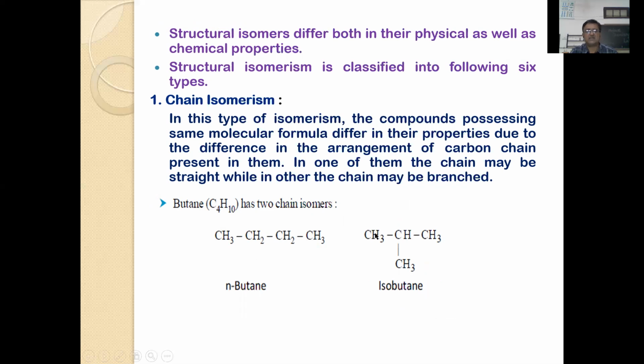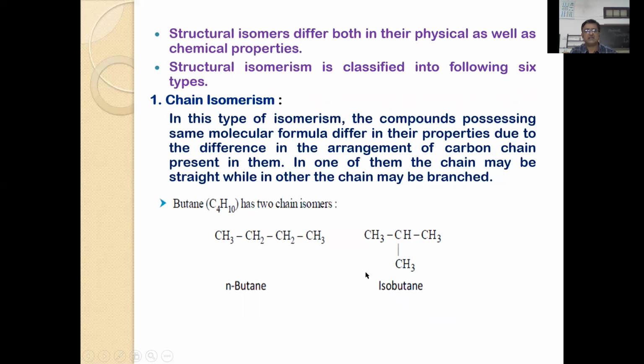Compounds having the same molecular formula, but differing in properties, etc., by the arrangement of the carbon chain present in them. So let us see butane. It has the molecular formula C4H10. So butane exists in 2 isomeric forms.